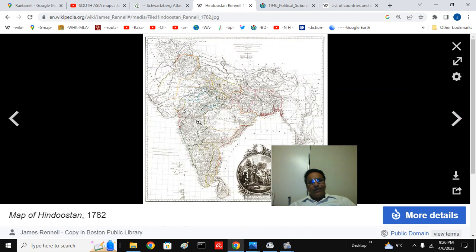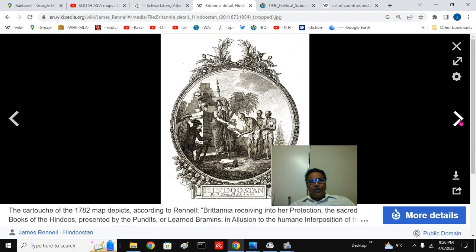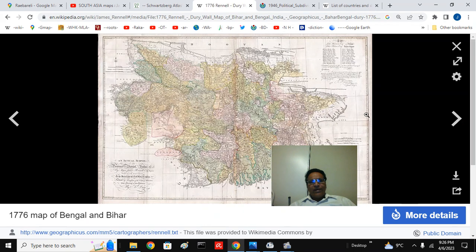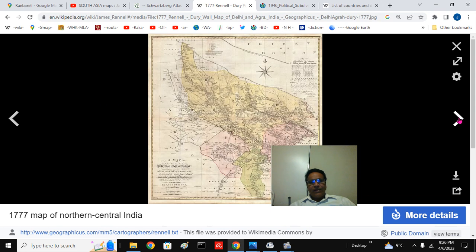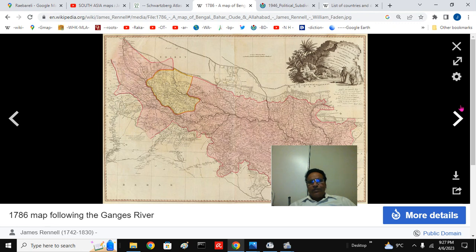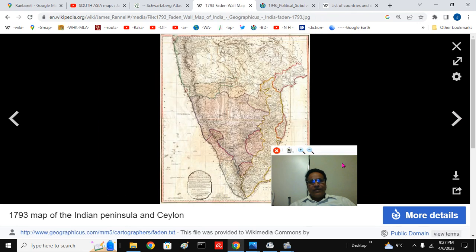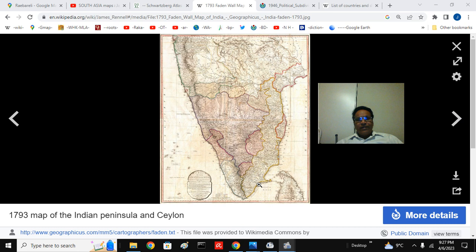And these are the maps the British made initially, and later the Bengal Presidency. There's Bengal, Assam and Orissa, Purbi Bengal, Paschim Bengal and so on. This is the United Provinces further, and this is the Awadh Principality we are talking about. This is the Deccan here. This is the Carnatic region. This is the Baramahal and Salem. This is the Dindigul region. This is the Kongu Nadu. This is the Coorg Principality.